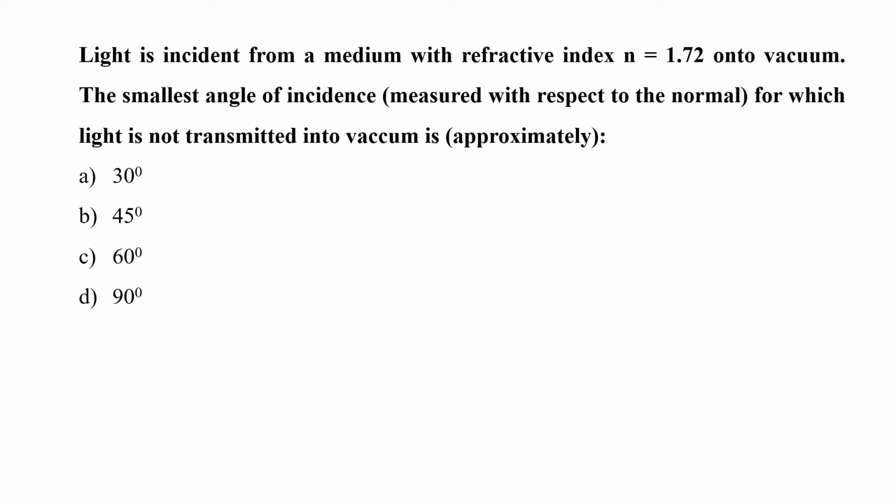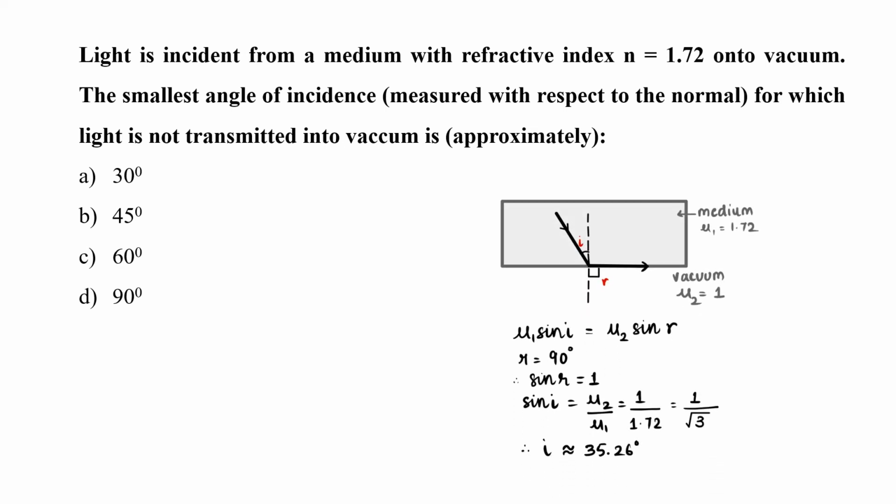If the light is coming from a denser medium to the boundary of a rarer medium with a particular angle of incidence, the rays may reflect back into the same medium. This is called total internal reflection or TIR. So the angle of refraction is 90 degrees. This can be shown in the figure like so.